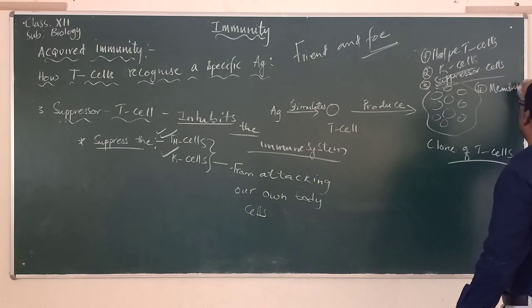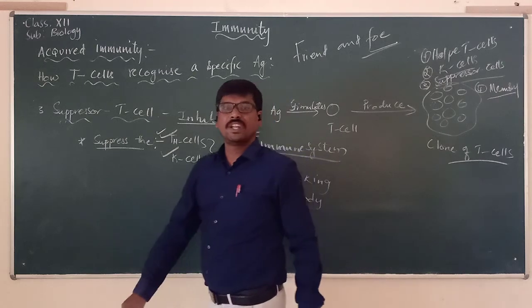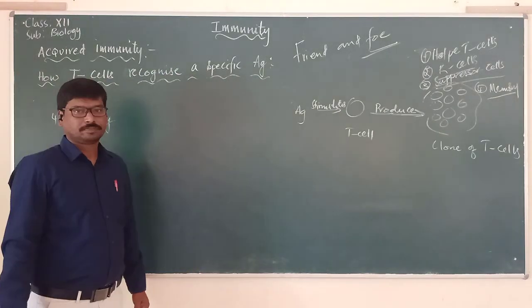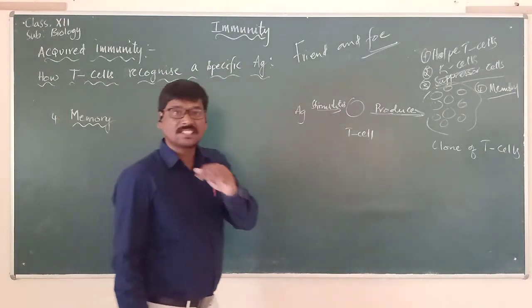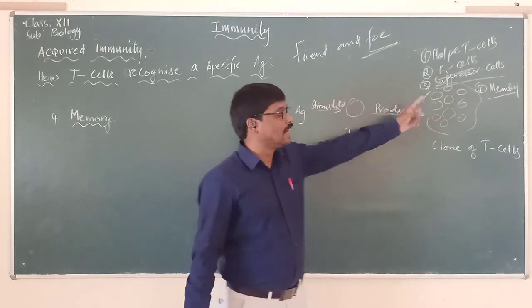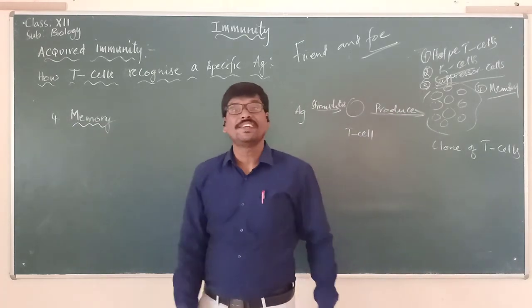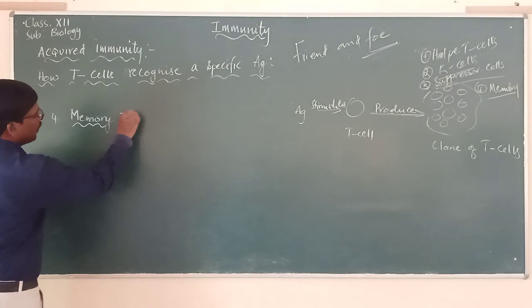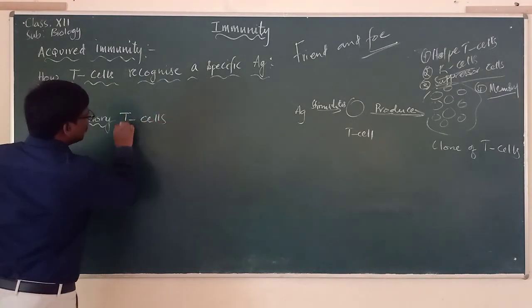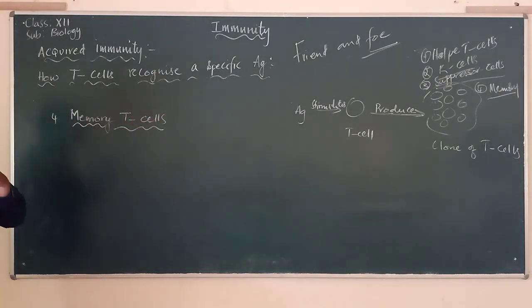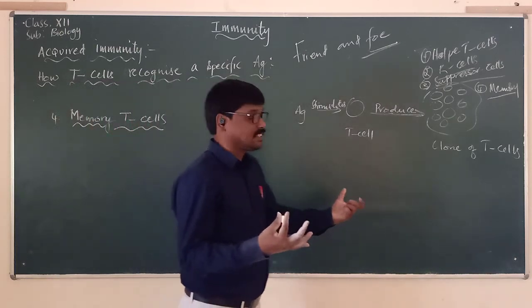So now let us look at this, what do you mean by memory cells? The next type and the last type of T cells are called memory T cells. Now, we already said a clone of T cells are produced.